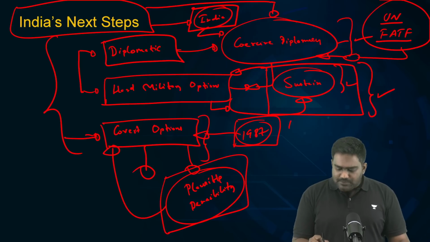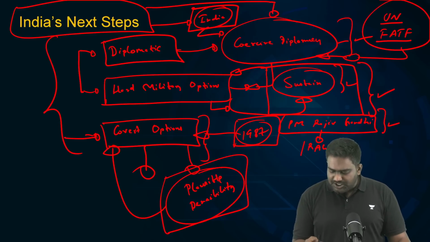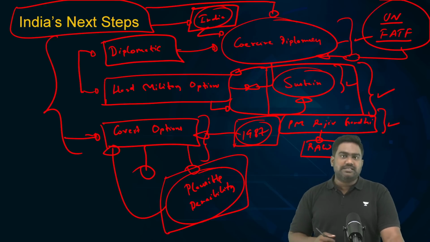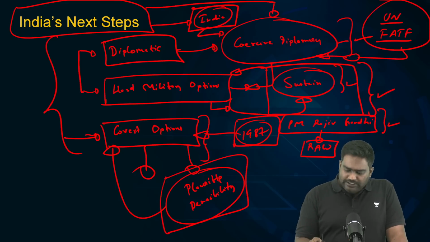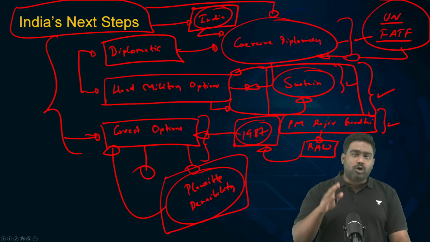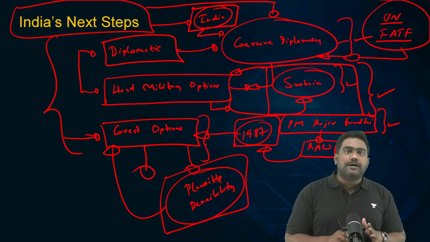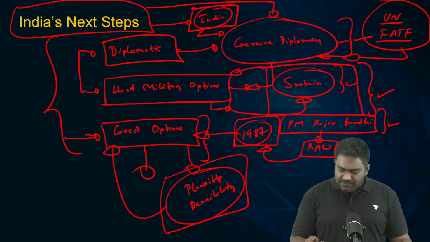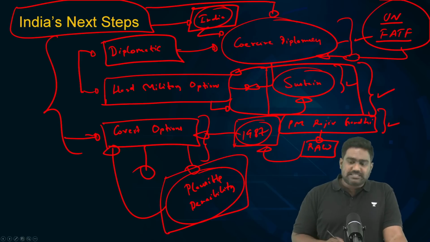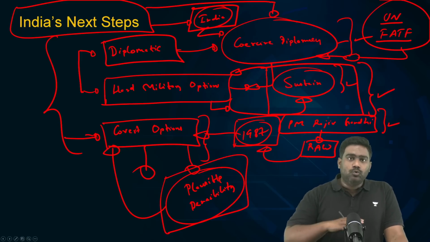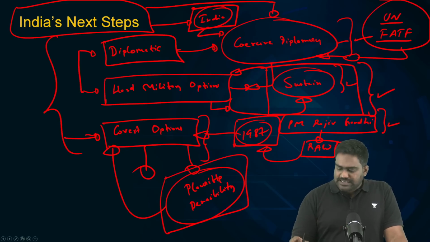So at that point, Prime Minister Rajiv Gandhi, who could not take Pakistan's covert war anymore, authorized India's RAW, Research and Analysis Wing, India's external intelligence agency, to adopt a tit for tat approach and launch covert operations targeted at Pakistan. The idea was to impose a cost on Pakistan.